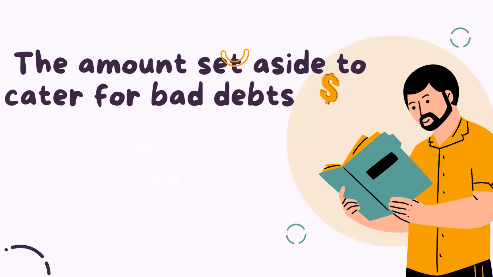We are expecting that customers may not pay some portion of their debt when they fall due, or we expect that this customer, after making several efforts to recover our debt from him, all our efforts have not yielded the results that we want. So as a result, we just have to declare that portion of his debt as bad.